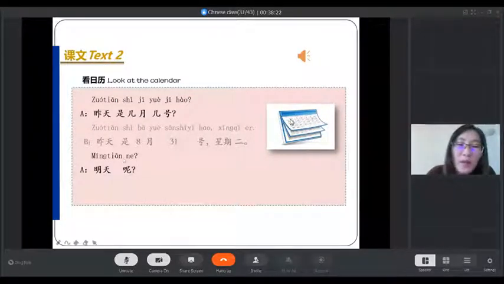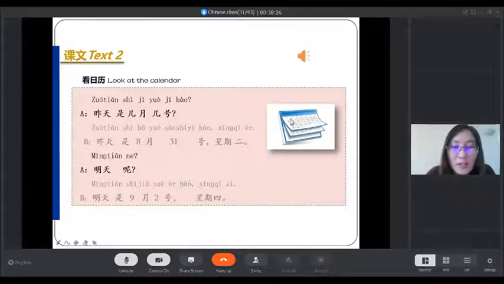What about tomorrow? 明天是9月2号. That means tomorrow is September 2nd. That means 2nd September. 明天, tomorrow, 是, is, 9月, September, 2号, 2nd, 星期四, Thursday.